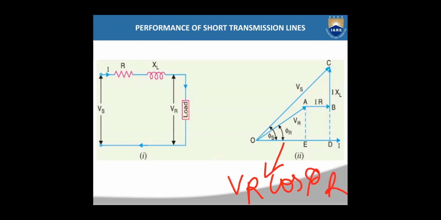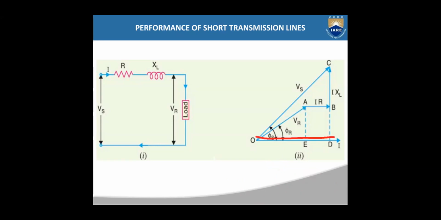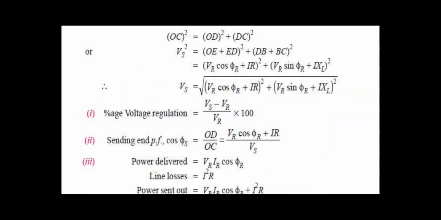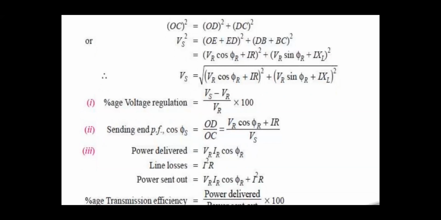Now what is this ED length? The ED length will be the same as this AB length. AB length is IR, so ED length is also IR. So the total length OD will be OE plus ED. OE is VR cos phi r and ED is IR. So OD square is equal to VR cos phi r plus IR whole square.